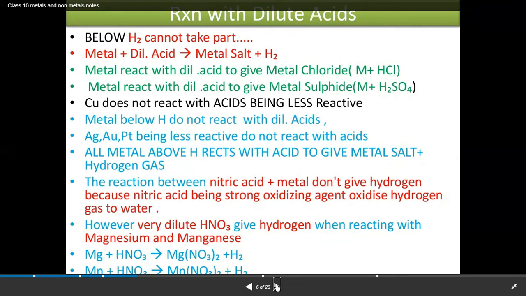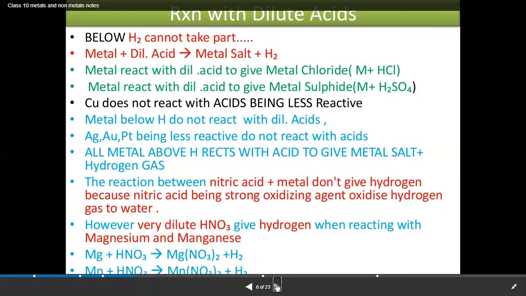Copper does not react with acid because it is less reactive. Metals below hydrogen do not react with dilute acid. Silver, gold and platinum are the least reactive metals, so they do not react with dilute acid. All metals above hydrogen react with acid to give salt and hydrogen gas.